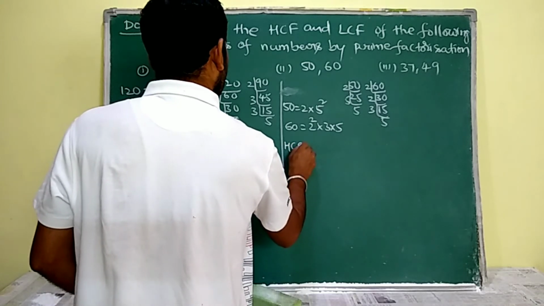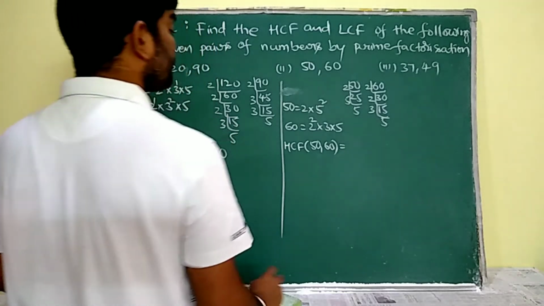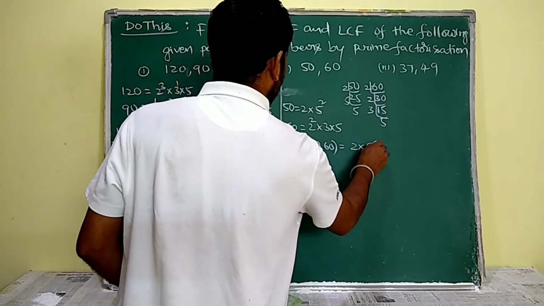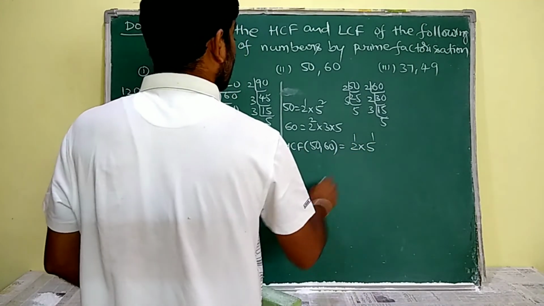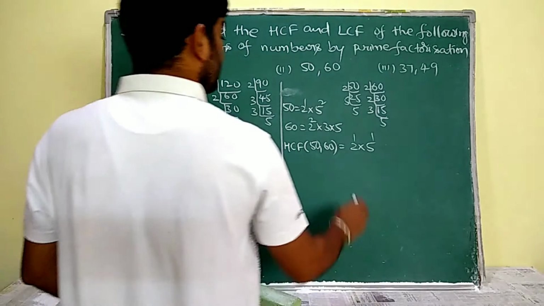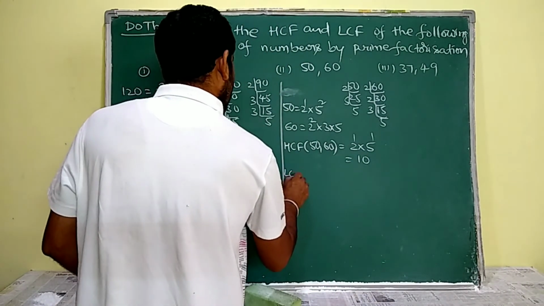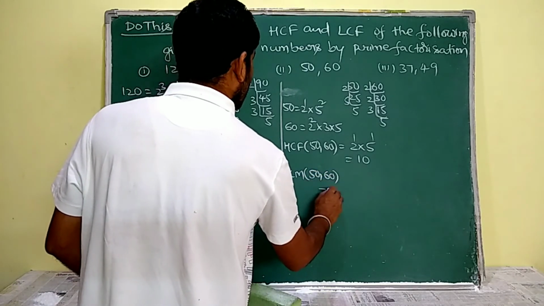So HCF of 50 comma 60 is equal to, now I have to write the common factors in product form. Here the common factors are 2 and 5. So I have to assign its least powers. So 2 power 1, 5 power 1, that is HCF is 10. For LCM, I have to write all the factors in product form.